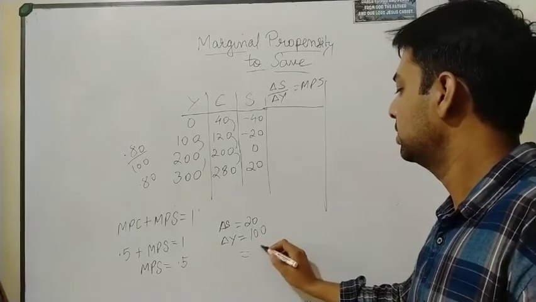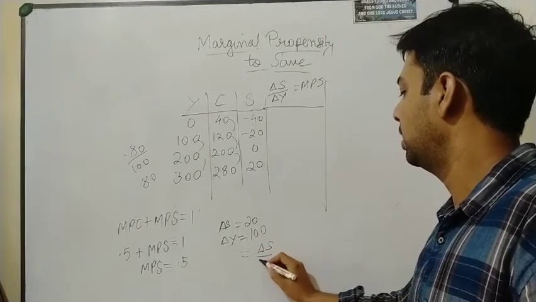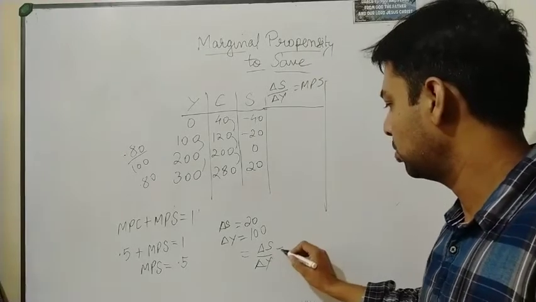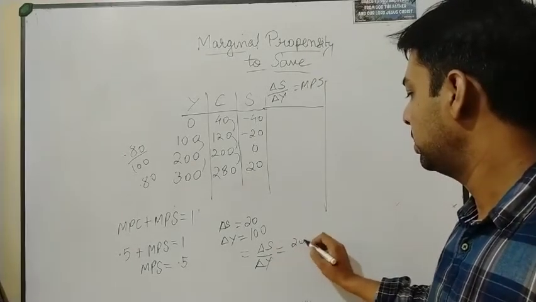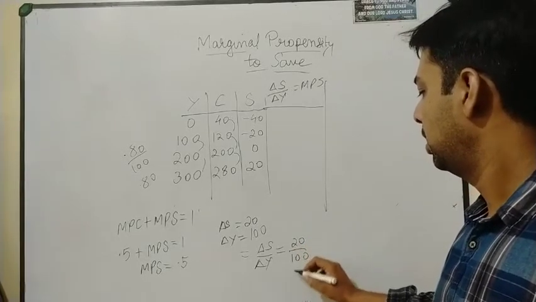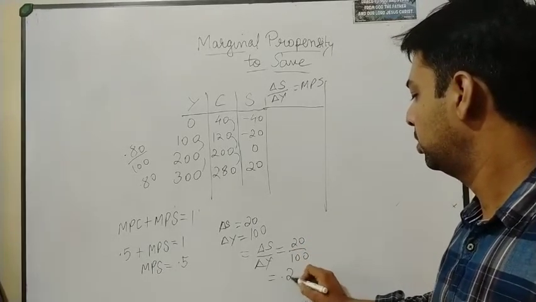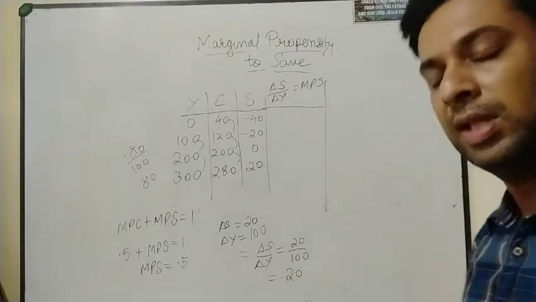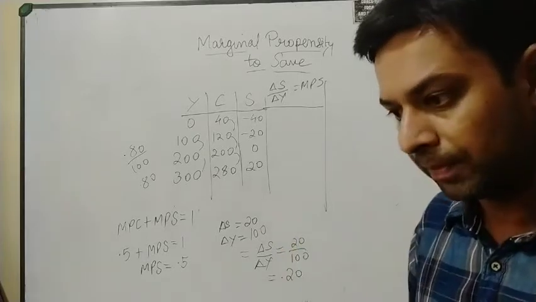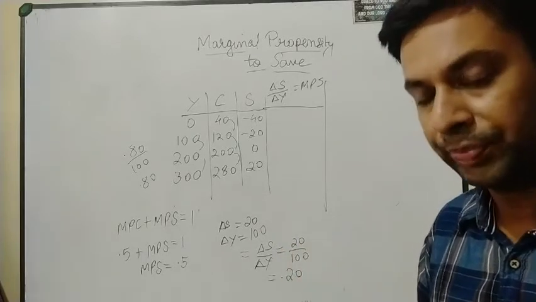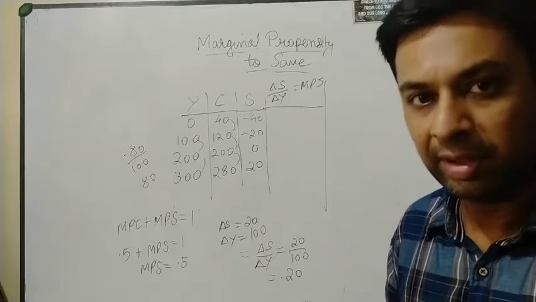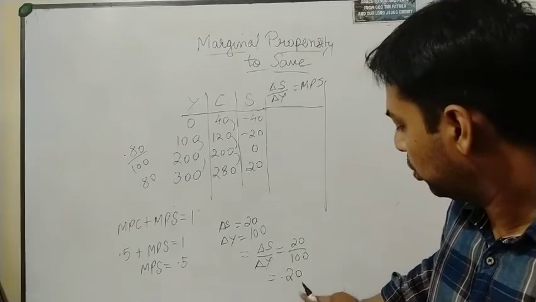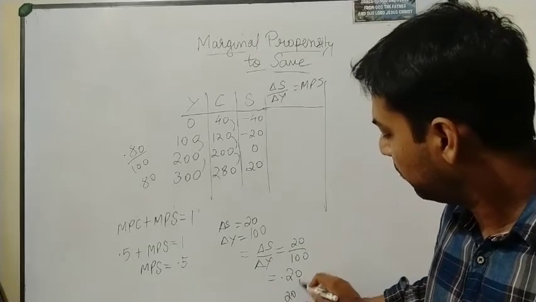And how do we calculate this? Delta S upon delta Y. I'm standing on my wrong side, so my writing is not coming proper. So delta S is 20 divided by 100, and if you solve it out, it will be 0.20. In case of MPC, what was happening? 0.80 was coming, which means out of 100%, 80% income is consumed. Here it is coming 0.2. So I can say that this is 20% for me.